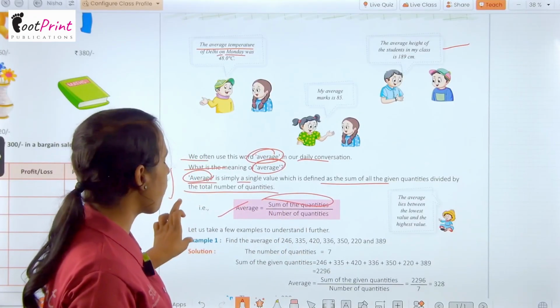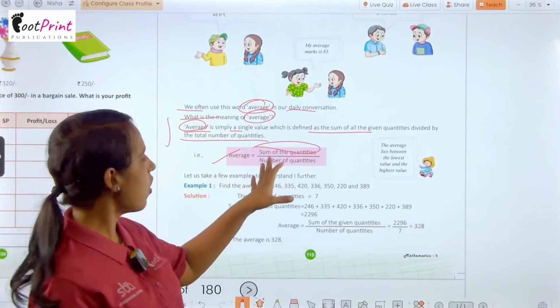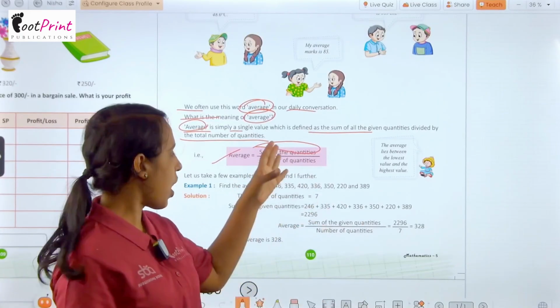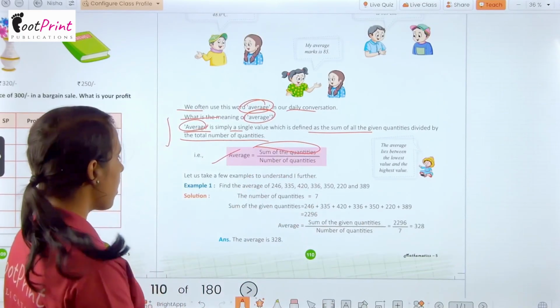Okay, if we want to find out the average, so we have the formula here: average equals to sum of the quantities upon number of quantities. Okay, let's see example here.